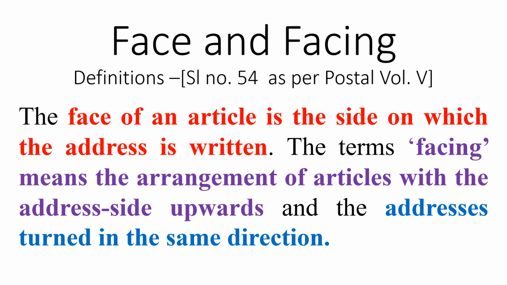Then phasing. Phasing means arranging the articles so that the phase of the article is easily visible upward. All the articles should be arranged one by one so that the phase of the article is visible upward.